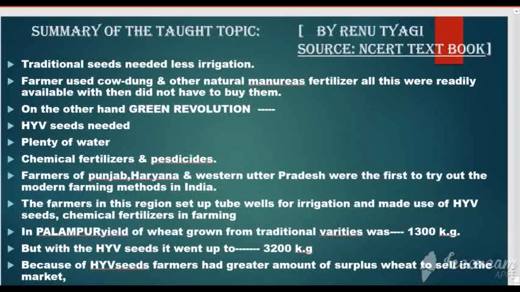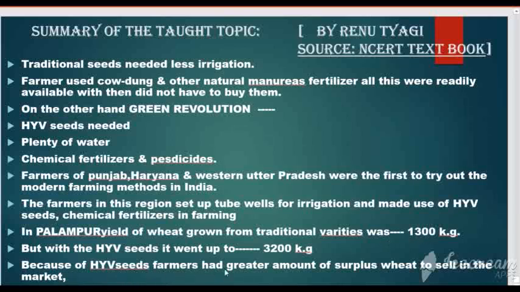You read that the farmers in this region set up tube wells for irrigation and made use of HYV seeds and chemical fertilizer in farming. In Palampur, the yield of wheat grown from traditional varieties was 1300 kilograms per hectare, and by the use of HYV seeds it went up to 3200 kilograms. Means by the use of modern farming methods, farmers were able to get a much larger quantity of wheat and rice than by the traditional method of farming.